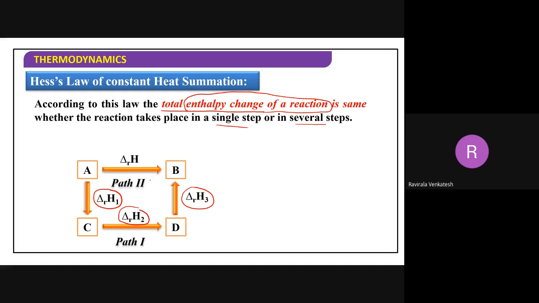Now I am summing these: delta H1, delta H2, delta H3. Then the same amount I am getting in the direct path. So let me see this: path 1 and path 2, both are the same. Why are both the same? Because the value of this is always equal to the sum of all these steps' enthalpies of reaction, delta H1, delta H2, delta H3. Both are the same.